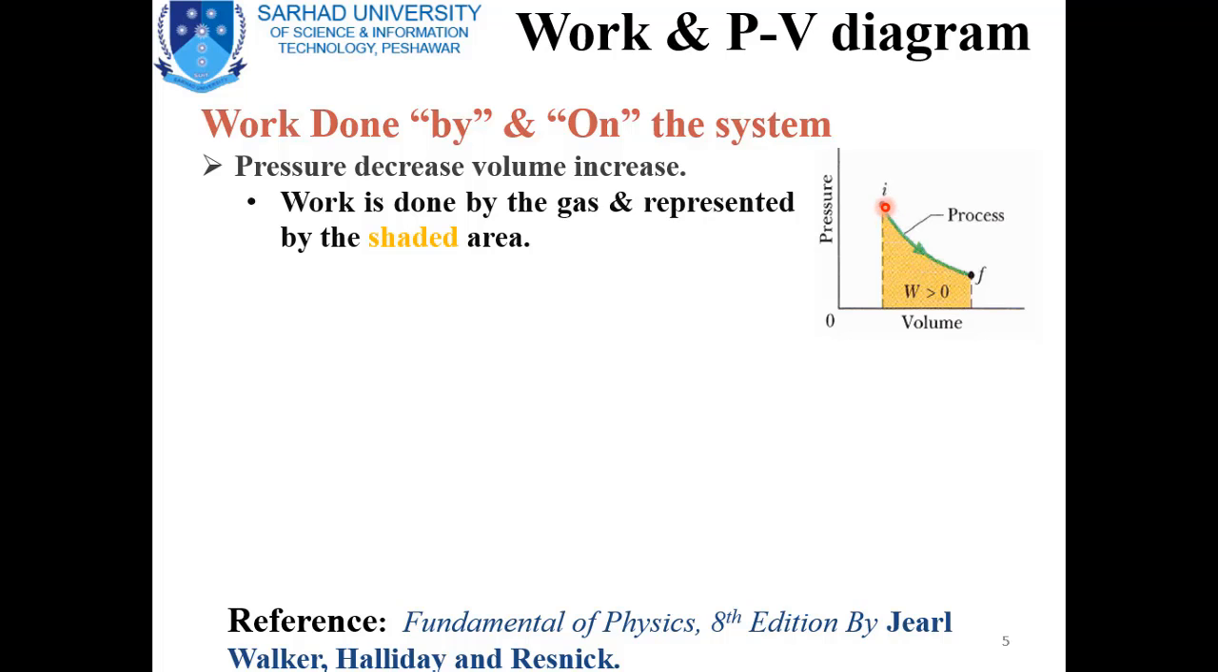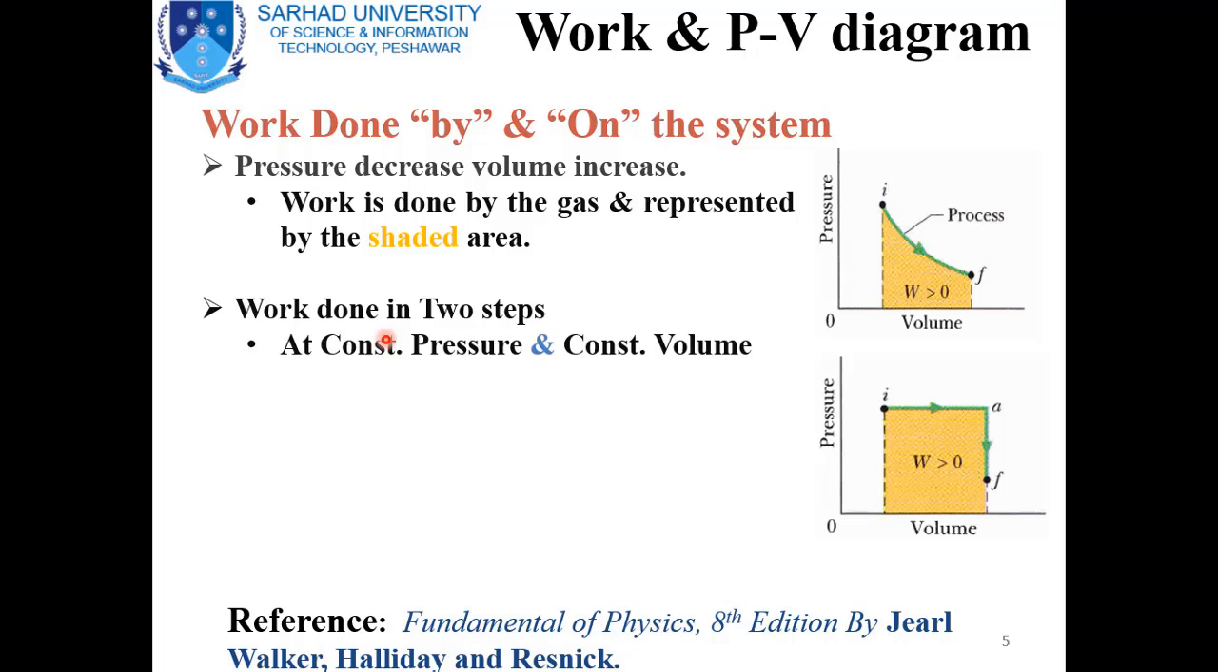So when the pressure of the system decreases, this line shows that the pressure decreased while the volume of the system increased. So the work is done by the system, the piston will move up, and we consider that W is greater than 0. We have another way to do work in two steps. In the first step, we will consider that the pressure of the system is constant, and in the second part of this work done, we take the volume of the system as constant.